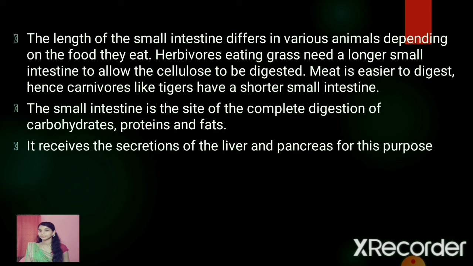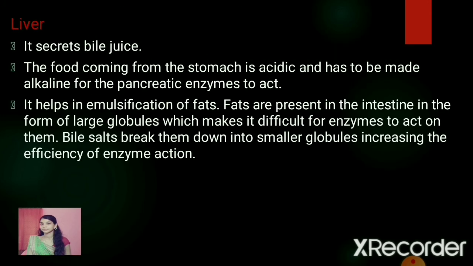And this small intestine is going to receive the secretions of the liver and the pancreas for the purpose of digestion. The liver is going to secrete bile juice. The food coming from the stomach is acidic and has to be made alkaline for the pancreatic enzymes to act.